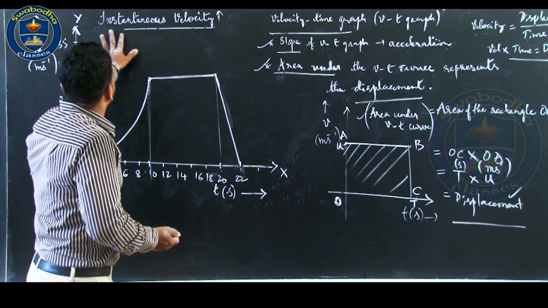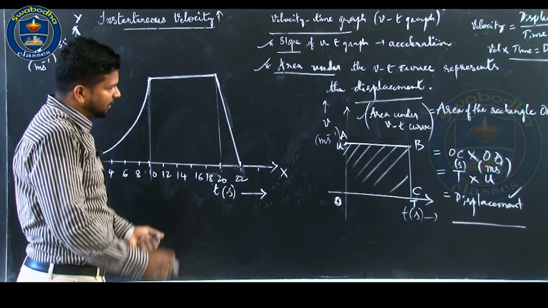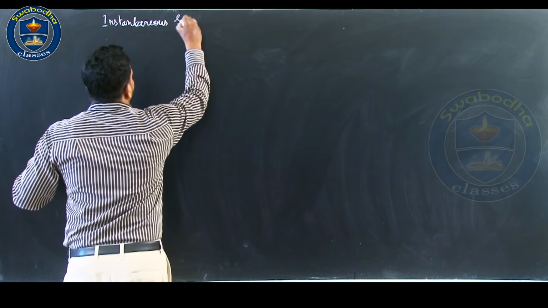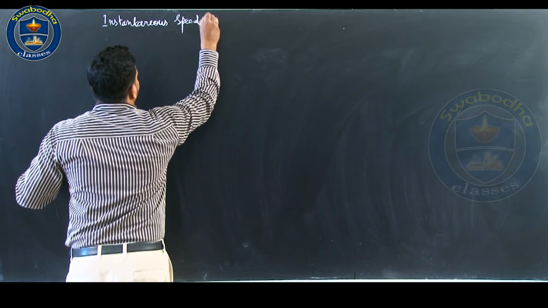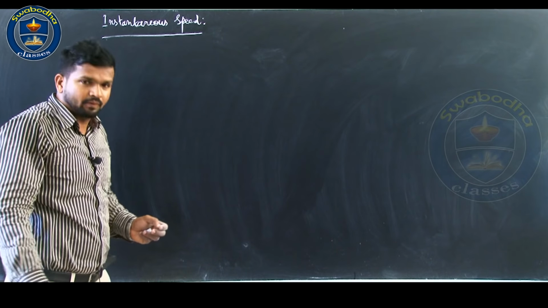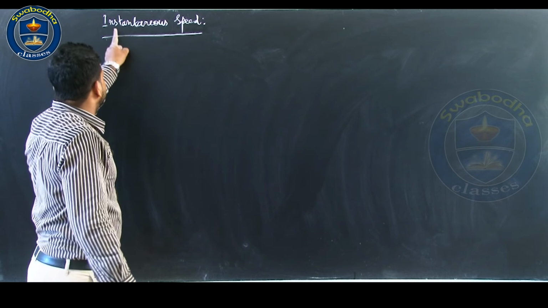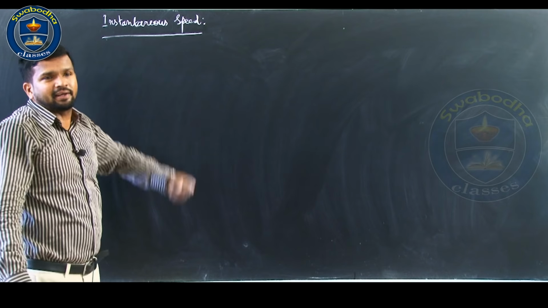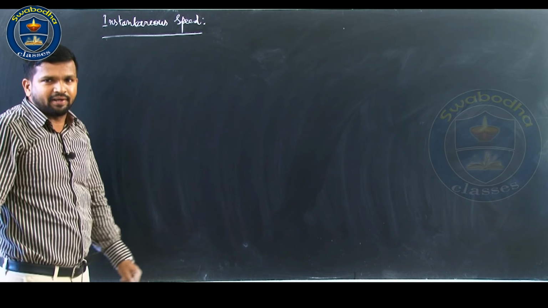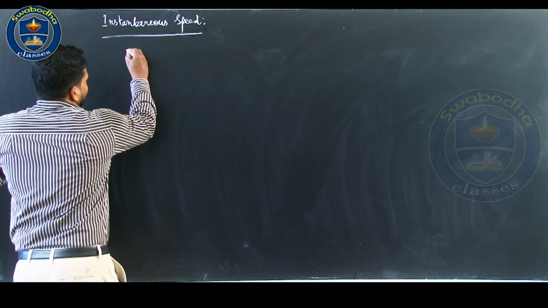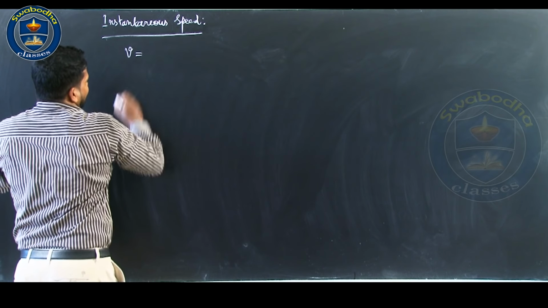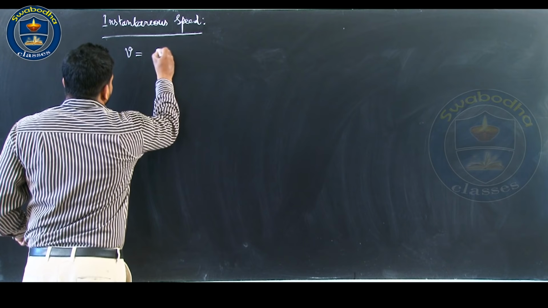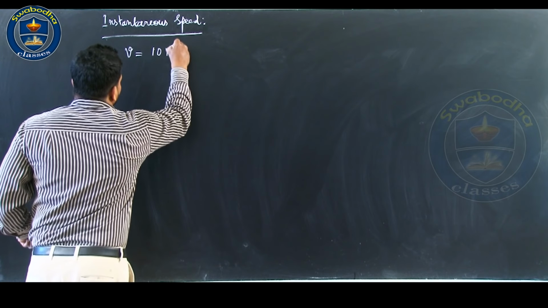Now, something about instantaneous speed. As the name suggests, the speed of the object at a particular instant is called instantaneous speed. Imagine the instantaneous velocity of a car is plus 10 meter per second.